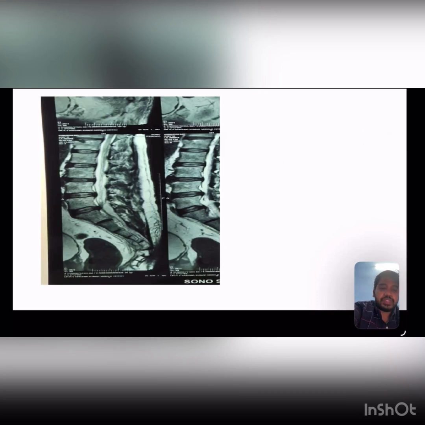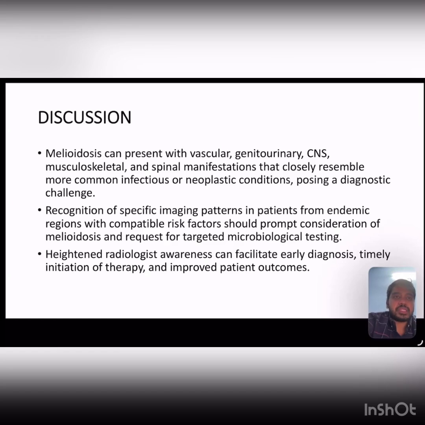In these images, we can see a well-defined elongated T1, T2 isointense extramedullary collection from L5 to S2 level, displacing the cauda equina nerve roots anteriorly and causing secondary canal narrowing at L5-S1 and S1-S2 levels.